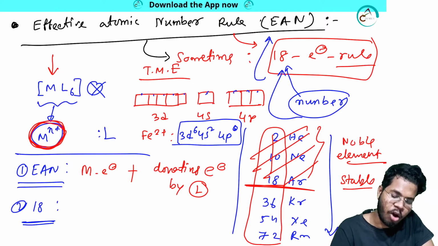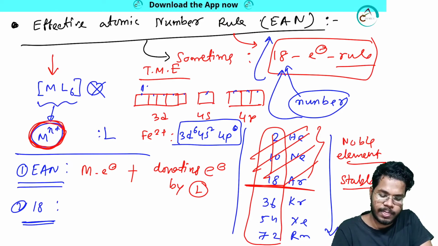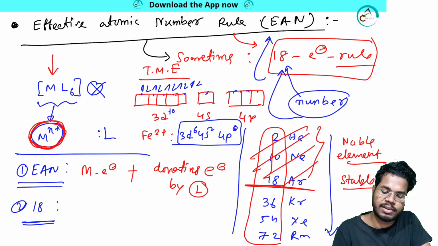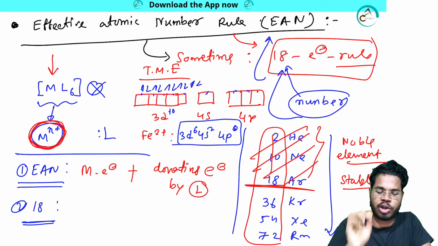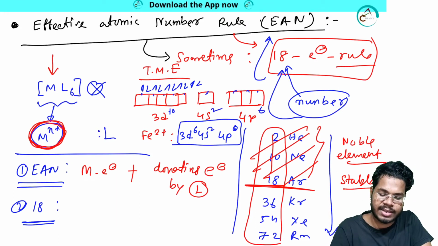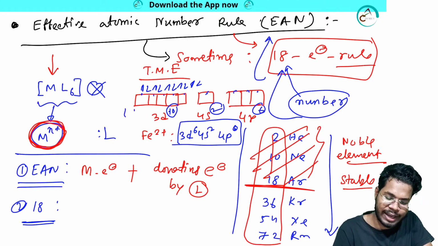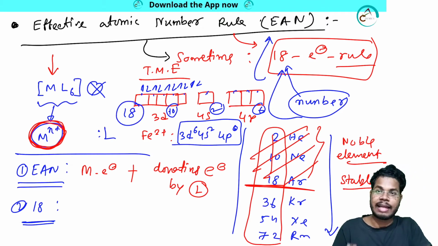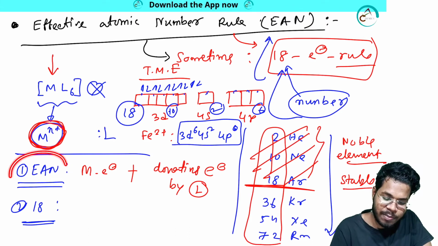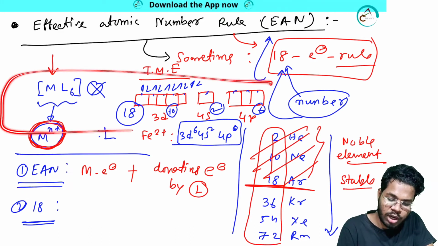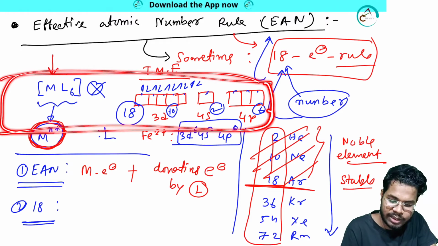In each room, how many electrons can be present? 2, 2, 2, 2 and 2. So here 10 is the maximum number of electrons, and from here to here 6. Add 10 to 6 and you get 18. That means in case of EAN, we consider the total number of electrons, all the orbitals.